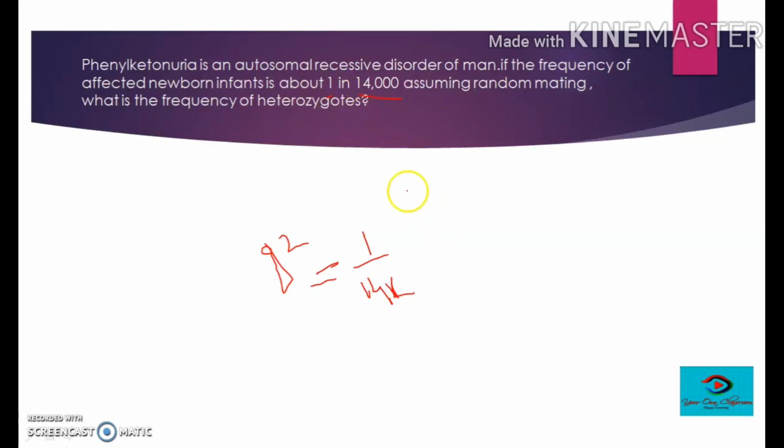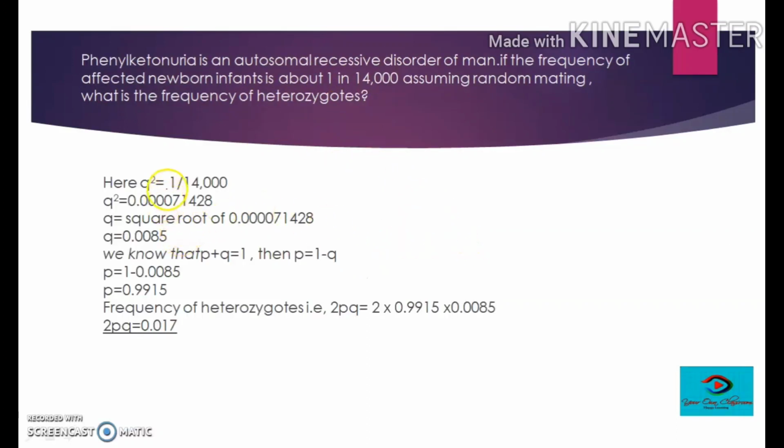Although in NEET you won't get these kinds of questions because calculators are not allowed, and it's very difficult to find the square root of 1 by 14,000. So here is the solution. q square is 1 by 14,000, which is 0.0000711428, and the square root of this is 0.0085.